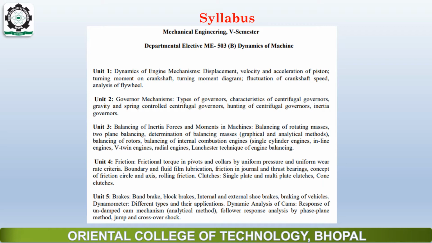For example, take a 4-stroke petrol engine, in which there are 4 processes. The first process is suction, then compression, then the third process is expansion, or we can say the power stroke. After that, the fourth process is the exhaust process.